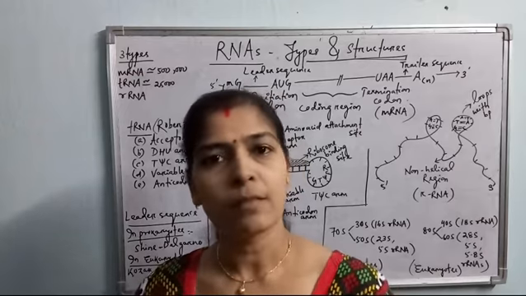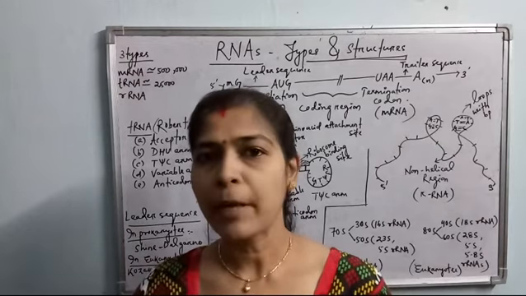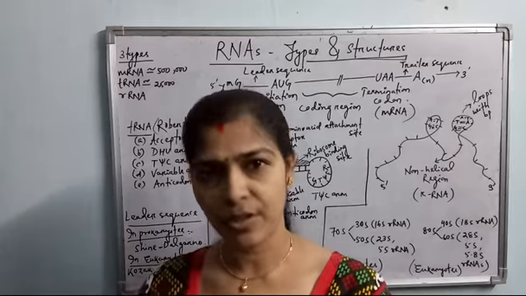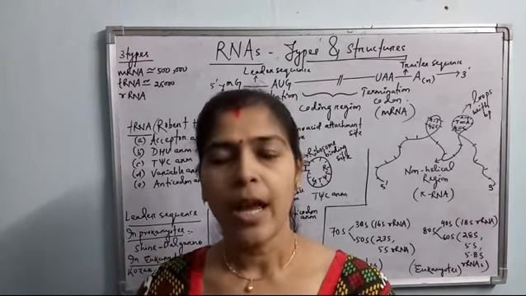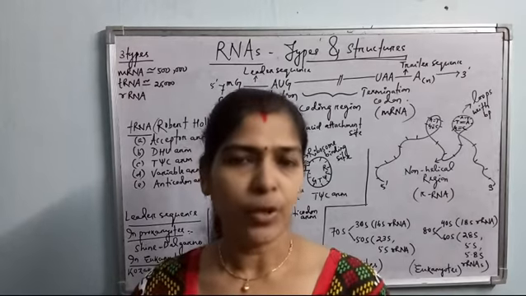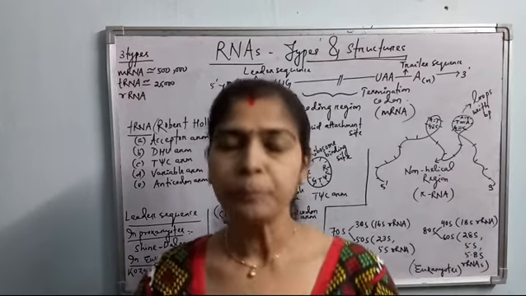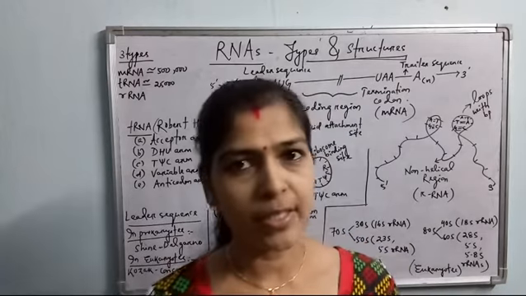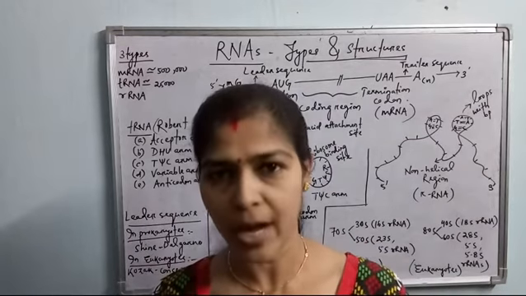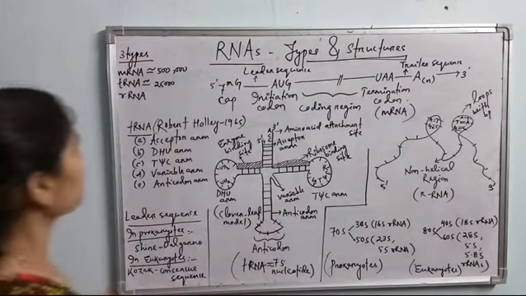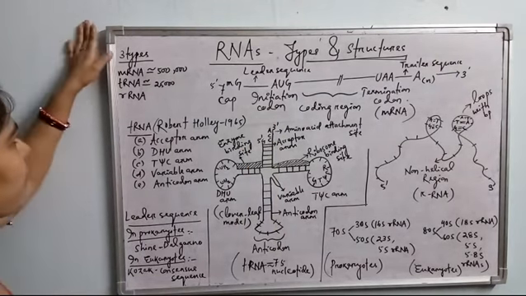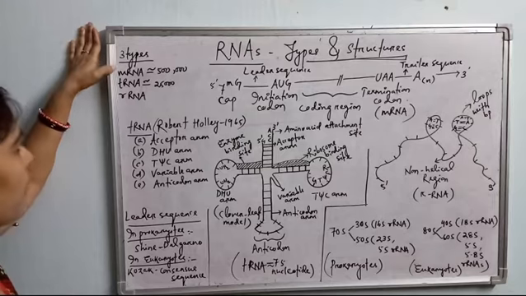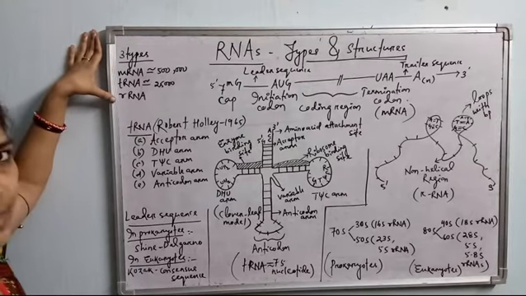mRNA is the messenger, tRNA brings the amino acids, and rRNAs are present in the ribosome and help in protein synthesis, and in the binding of mRNA and tRNA during protein synthesis. So let's discuss in great detail the structures and types of RNA molecules. Here, RNA's types and structures: three different types of RNA molecules are there, mRNA, tRNA and rRNA.